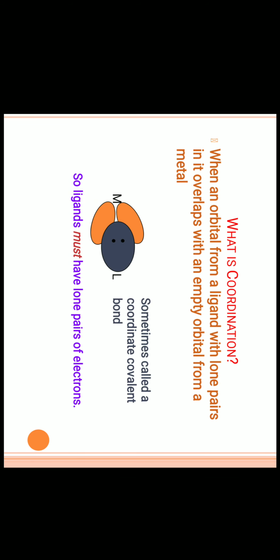Now, what do you understand by the word coordination? Before that, everybody must know what a coordinate bond is. The bond formed between metal and ligand due to the sharing of a lone pair of electrons is termed a coordinate bond. When an orbital from a ligand with a lone pair overlaps with the empty orbital from a metal, it is termed coordination. Sometimes it is also called a coordinate covalent bond. In this, ligands must have a lone pair of electrons.